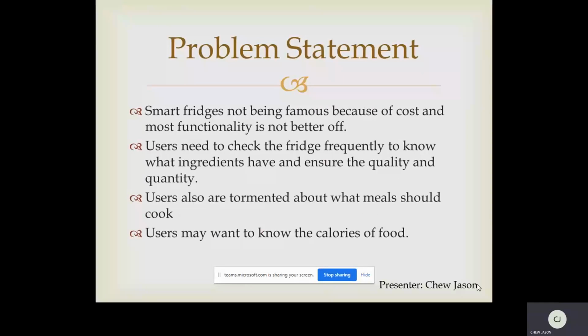Users need to check the fridge frequently to know what ingredients they have and to ensure the quality and quantity. Besides, users are also tormented about what meal to cook and want to know the quality of the food. These problems can be solved by the smart fridge, so it can attract people to buy it.